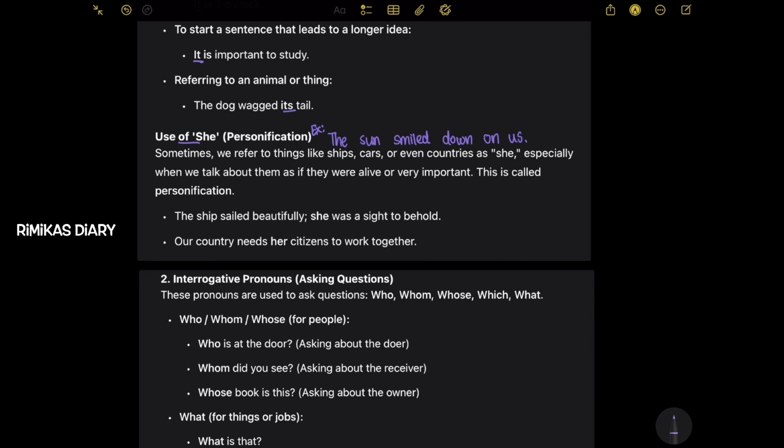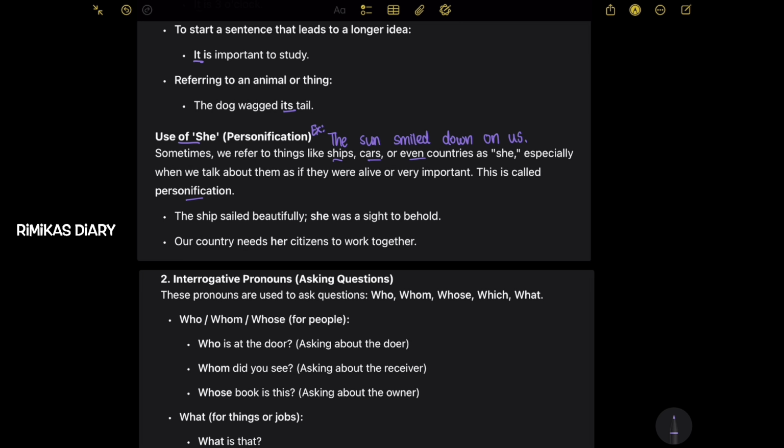Next, use of she. So personification. So sometimes we refer to things like ships, cars, or even countries as she, especially when we are talking about them as if they were alive or very important. This is called personification. The ship sailed beautifully. She was a sight to behold. Our country needs her citizens to work together. So when you use she in a personification way, sometimes we use it like that for ships, cars, or even countries. So we use that when we talk about them as if they were alive or very important.